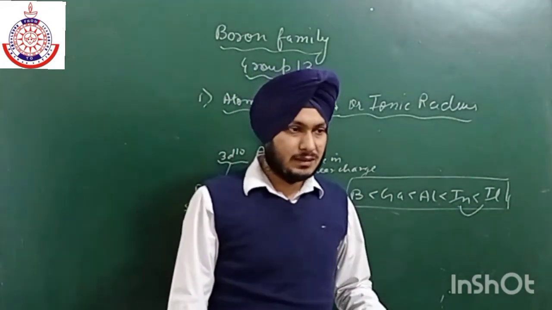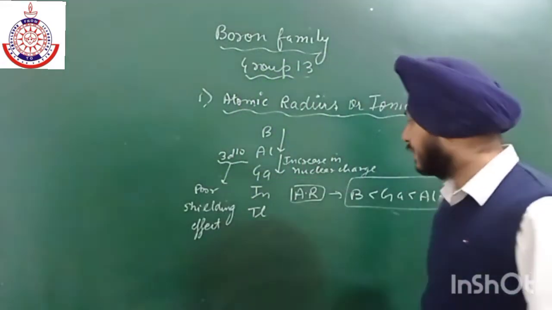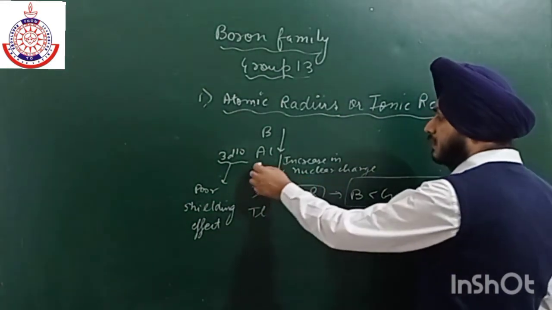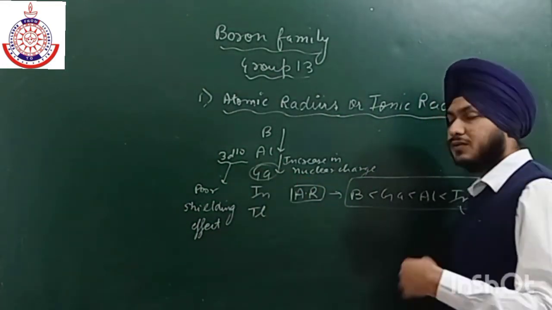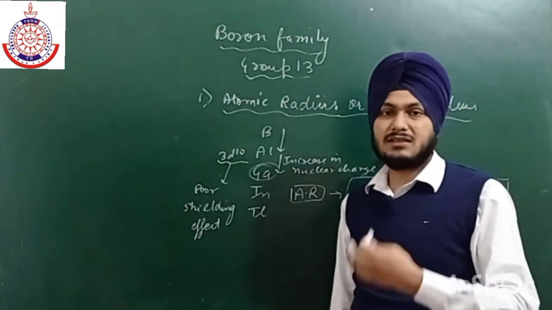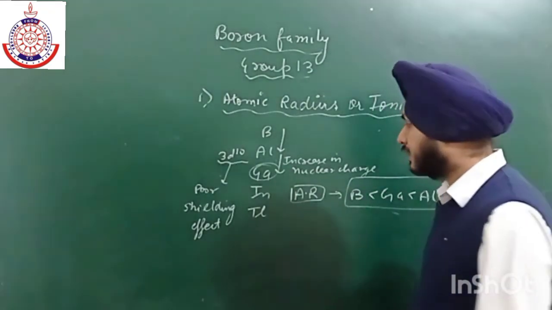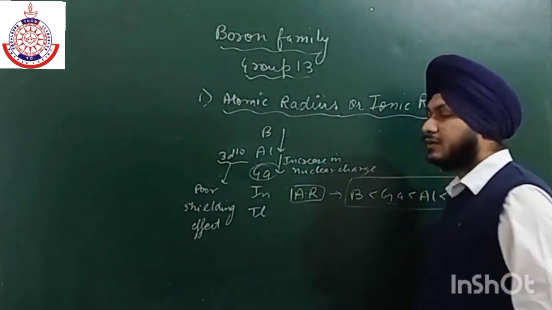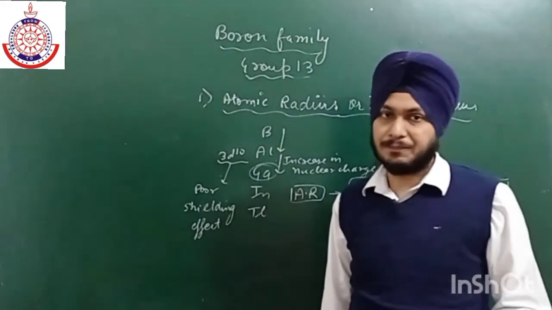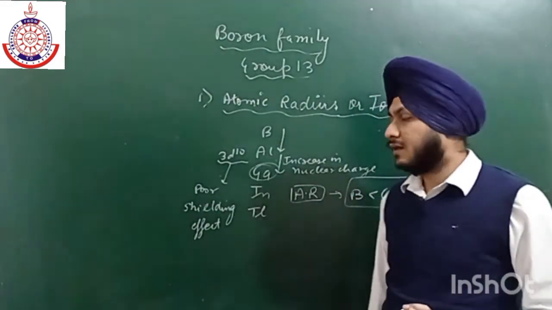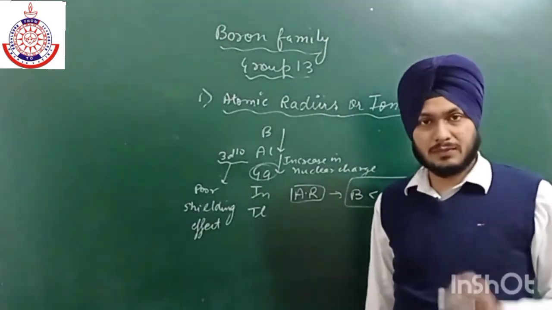But in case of gallium and aluminium, the effect of nuclear charge overpowers the increase in the shell number. ठीक है, that is why gallium का जो size है वो aluminium से छोटा है. Okay, this is the exact reason. So this is all about the atomic radius.